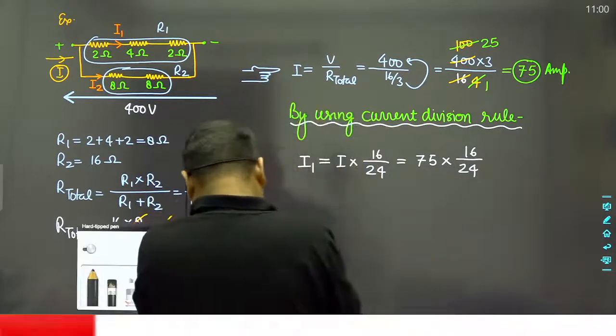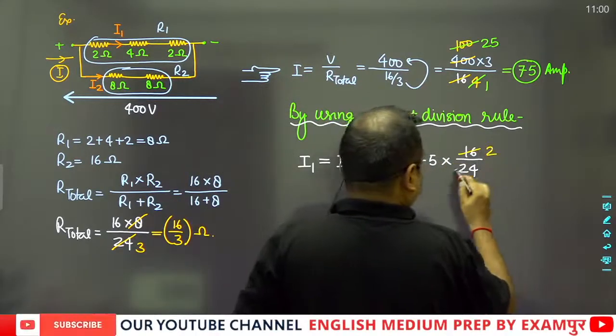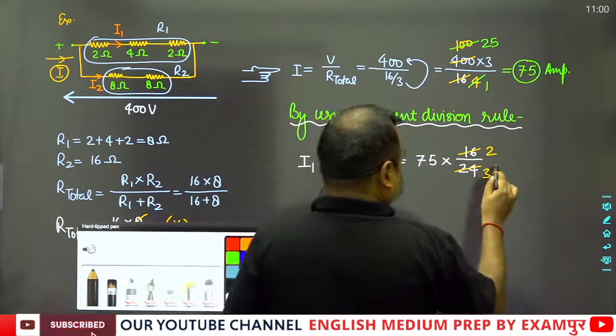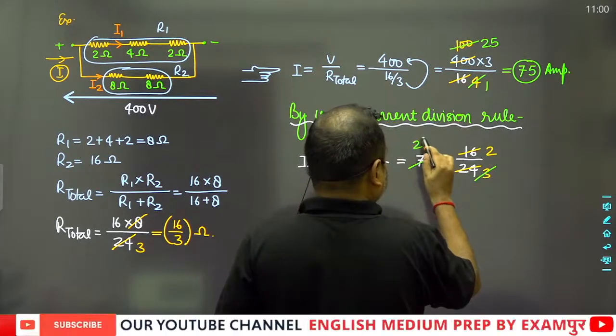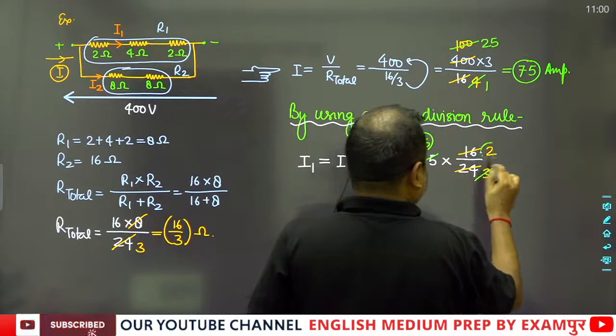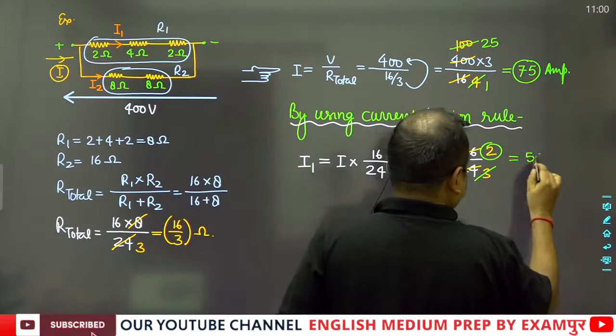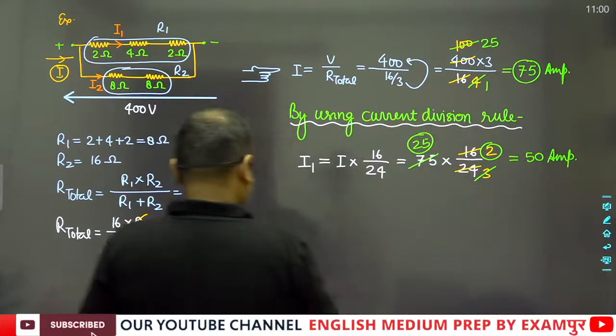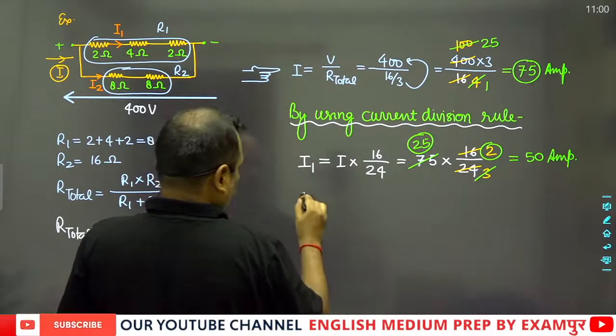It means 8 2s are 16, 8 3s are 24, and 3 1s are 3, and this is 25 times. So 25 into 2, and this will be equal to 50 ampere. So I2